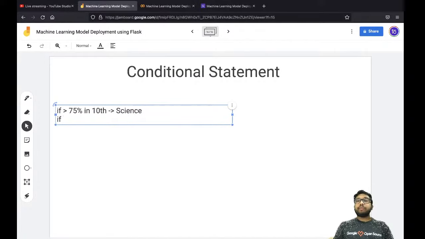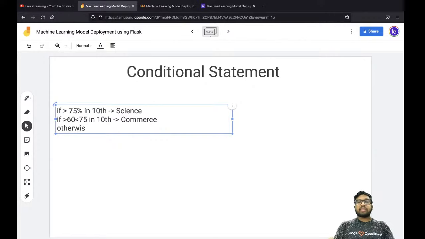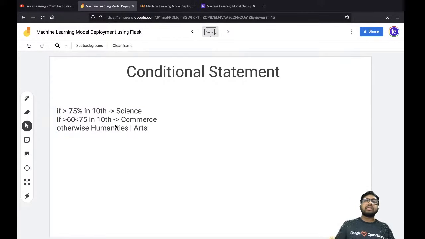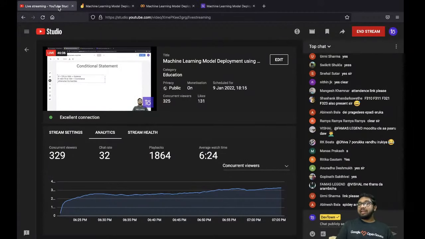If I get more than 60% but less than 75% in 10th, then obviously I am going to go with commerce. Otherwise, if both of the conditions are not satisfied, then I am going to use humanities, or you can call this arts. This is a general life condition that we make.